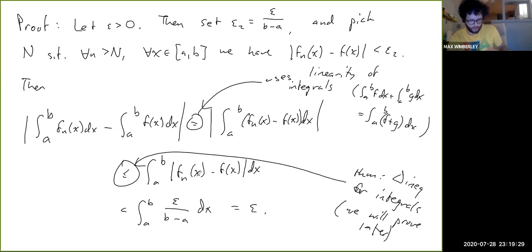So with that out of the way, now we know that uniformly convergent sequences preserve integrals in the limit. So with that out of the way, in the next couple of videos, I'll show how we can integrate and differentiate power series term by term.